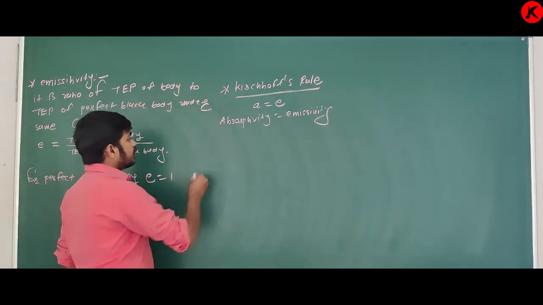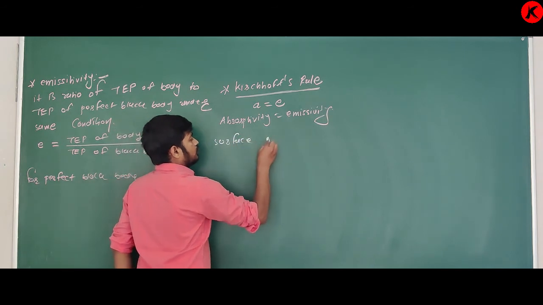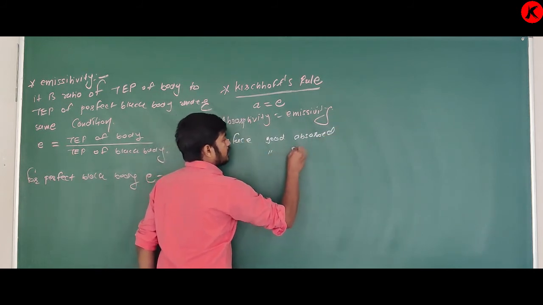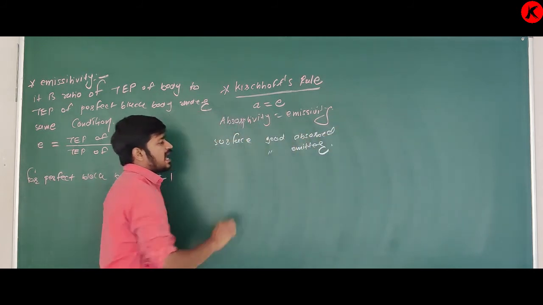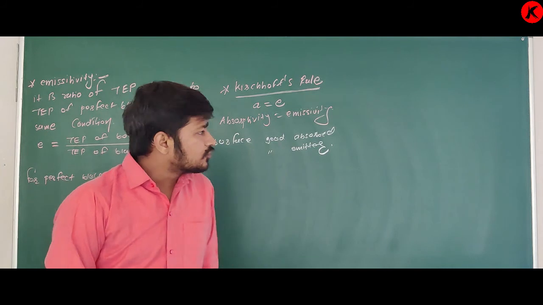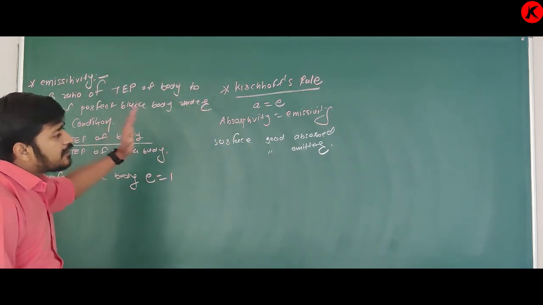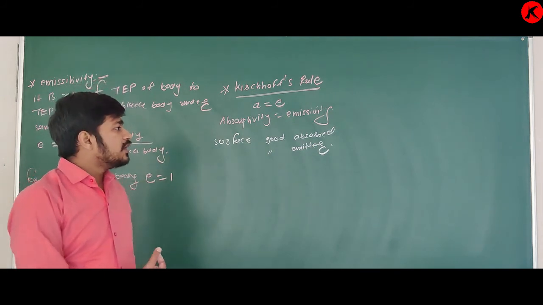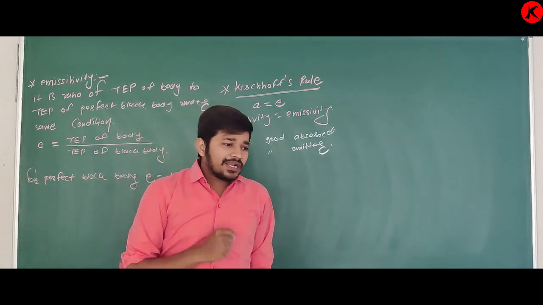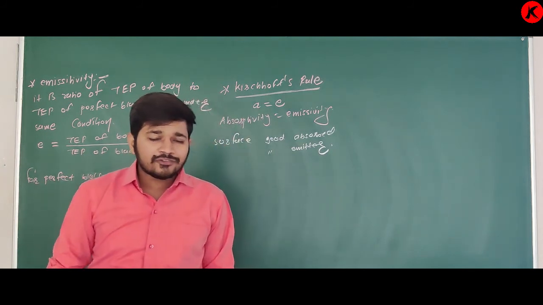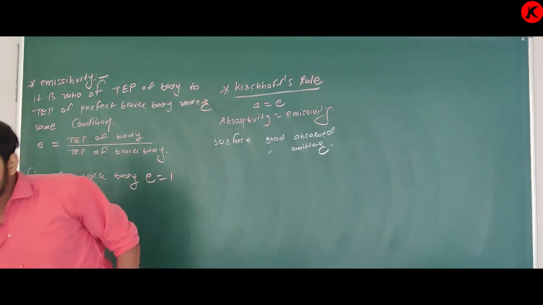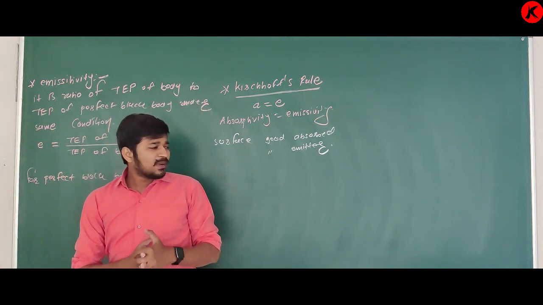It means the surface which is a good absorber is also a good emitter. Simple. So this point you have to remember. And all these are definitions in case of radiations. You have to remember all these points under radiation. Clear? Now in the next lecture we will see the two most important laws, Wien's displacement law and Stefan-Boltzmann law, and also Newton's law of cooling. That is in the next lecture; today's lecture ends here. Remember all these definitions.